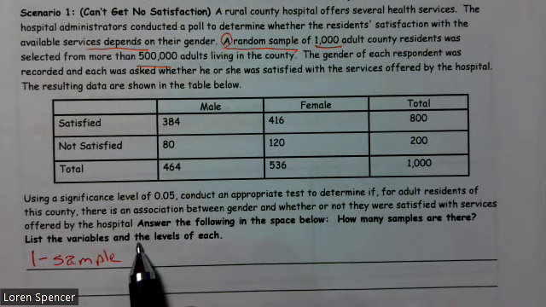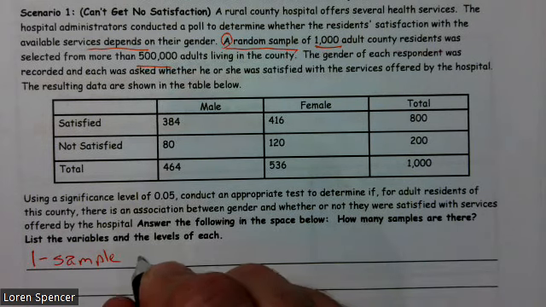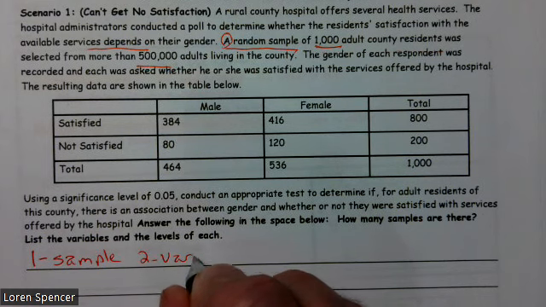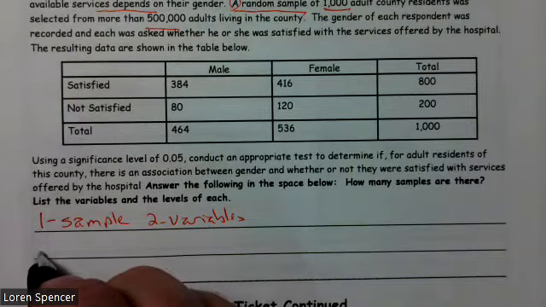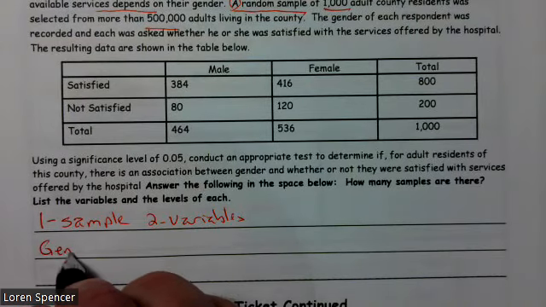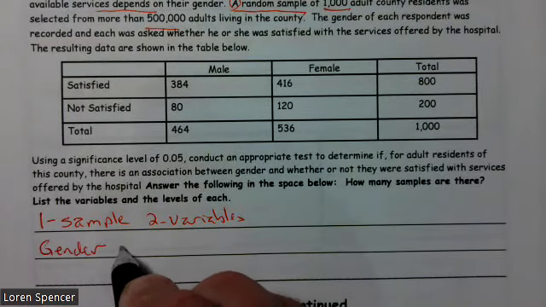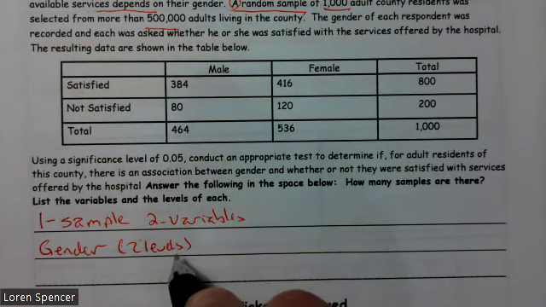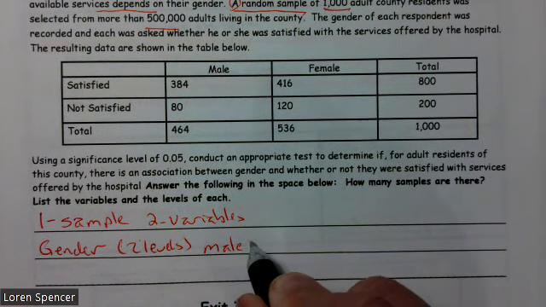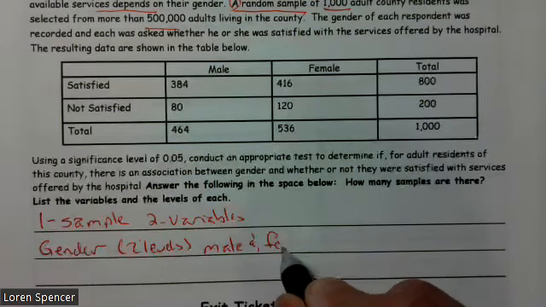List the variables and the levels. All right, we have two variables. The first is gender, and apparently we kept it simple. It has two levels, male and female.